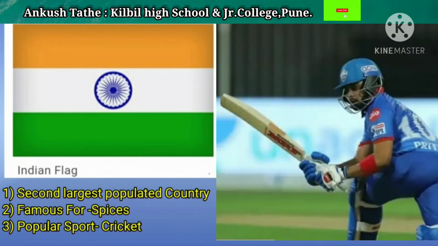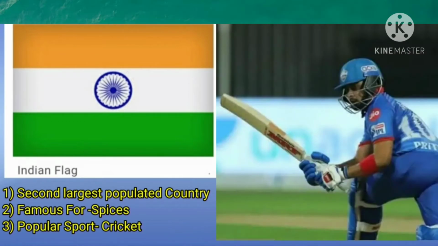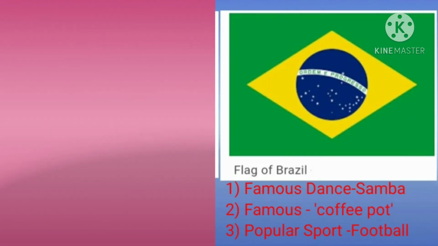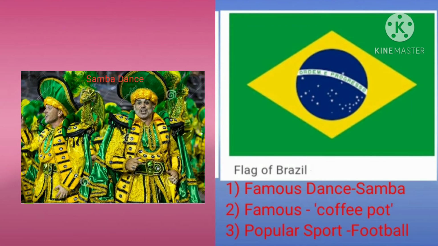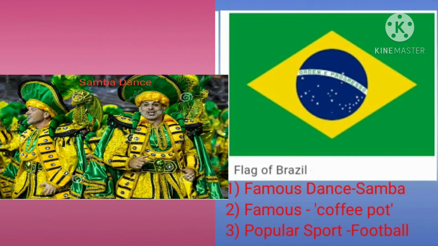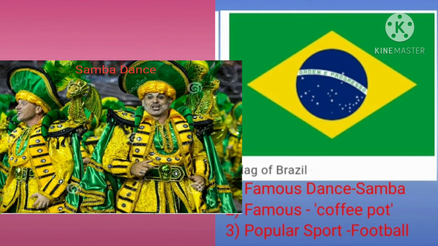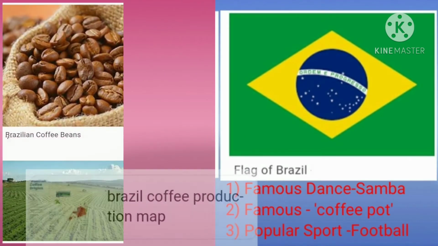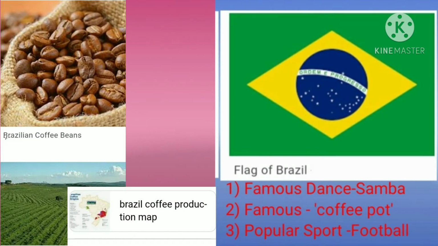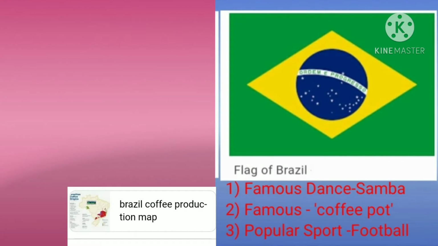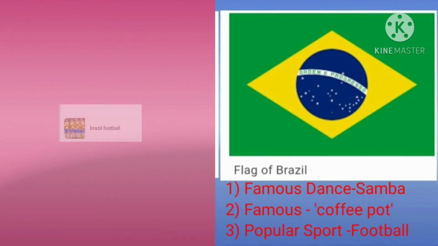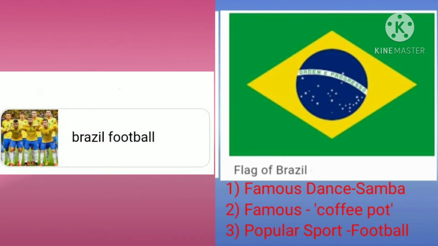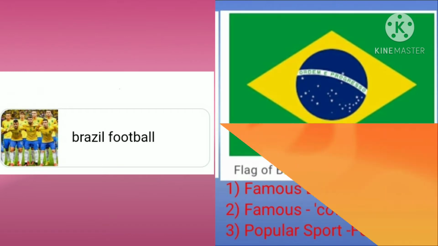Cricket is a popular sport in India. Now about Brazil. Brazil is famous for samba dance. Brazil is known as the coffee pot of the world, and Brazil's southeastern part is cultivating coffee. Now, football is a very popular sport in Brazil.